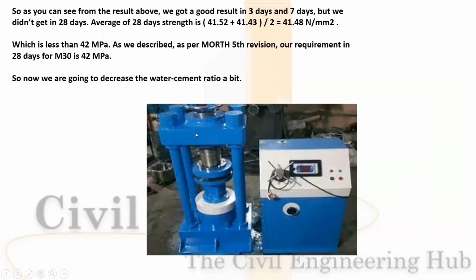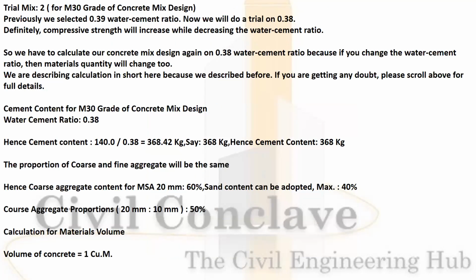See, from the above result, you know that the average 28-day strength is 41.48 Newton per mm square, which is less than 42 MPa. Our requirement is 42 MPa. So now we have to reduce the water cement ratio a bit. Trial mix 2.